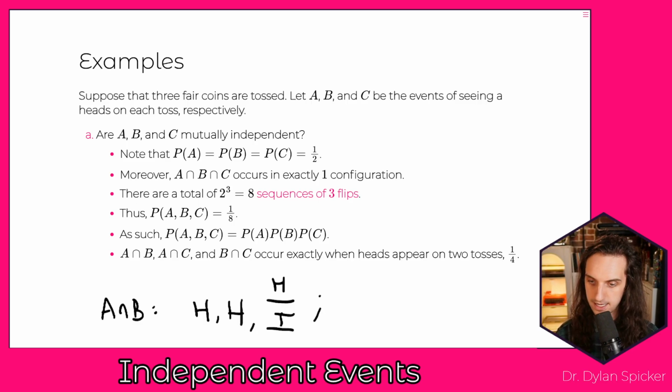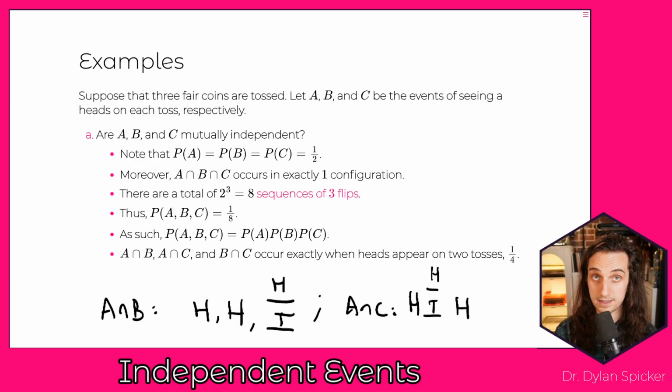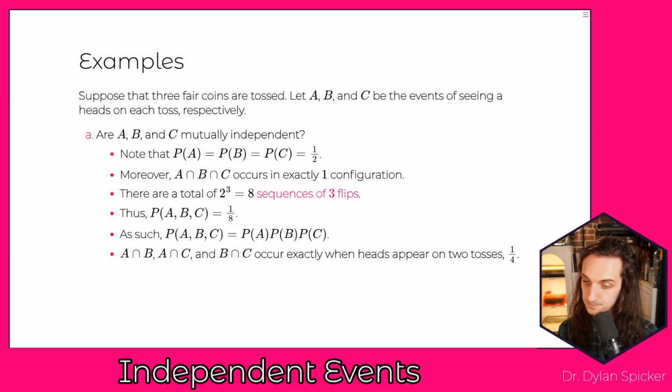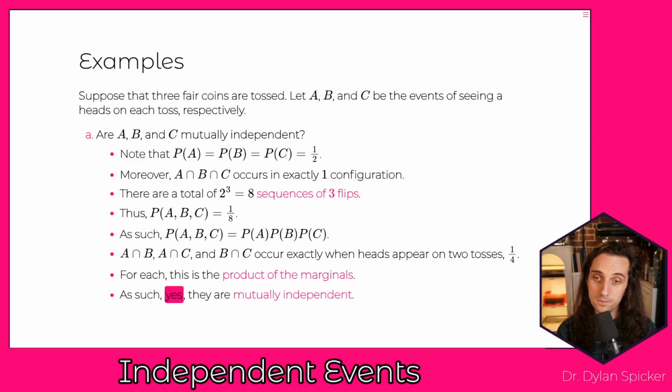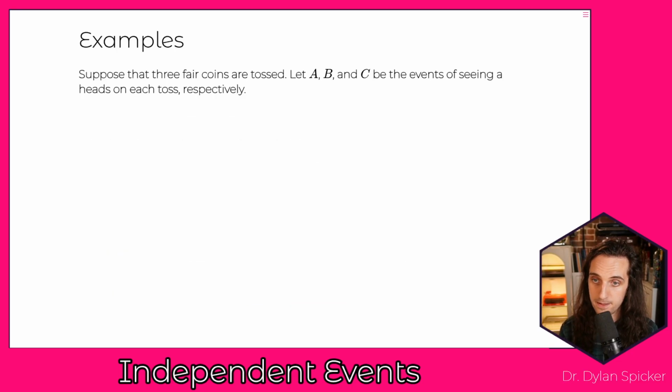If you wanted A intersect C, you need a head, then either a head or a tail, and then another head. Again, there are 2 ways. For all of those, we get 2 out of 8, which gives us 1 out of 4, and that's always the product of the marginals. So yes, A, B, and C are mutually independent, and that should make sense, because the tosses of the coin don't actually influence one another.